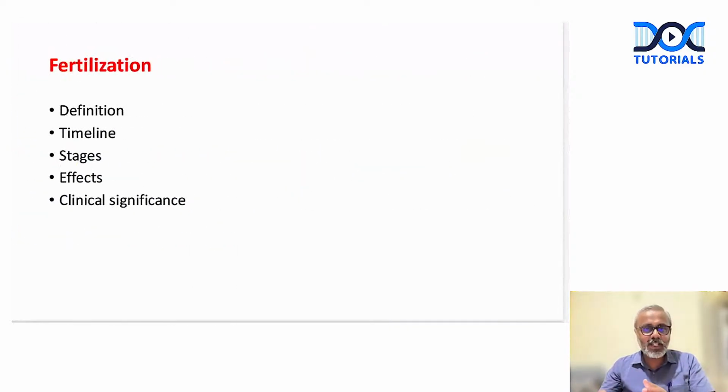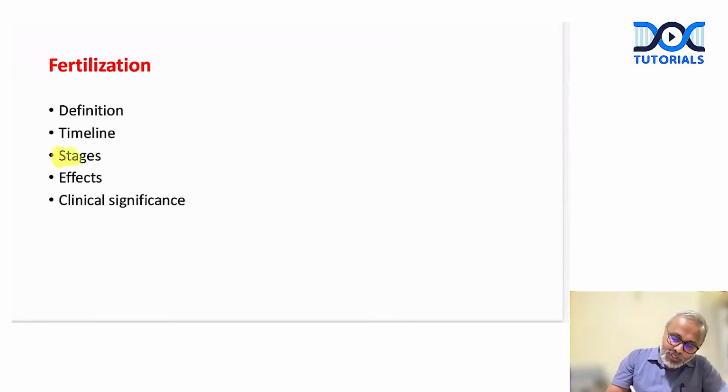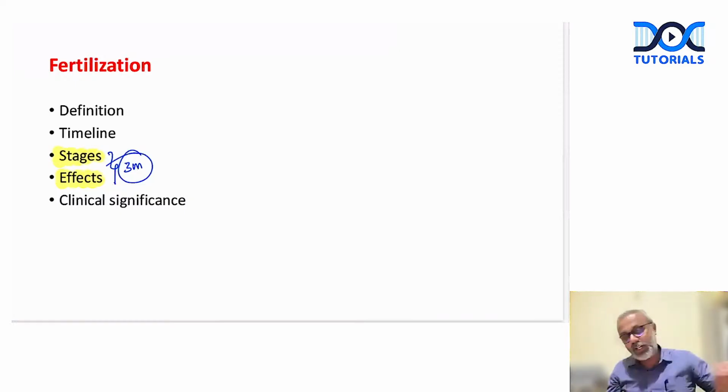And fertilization, I think we discussed, right? So this is how you describe and explain the process of fertilization if it comes as a 5 marker question. Again, I'll repeat the stages of fertilization, the effects of fertilization. These two are often asked as 3 marker questions, separate 3 marker questions, right? Site of fertilization, site of implantation, definite MCQs.